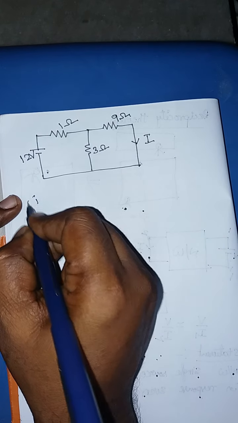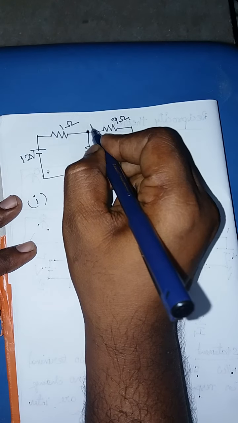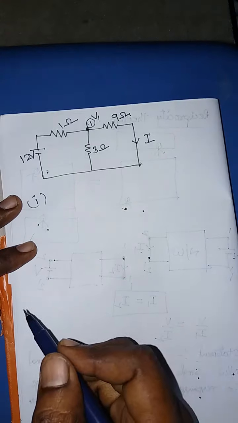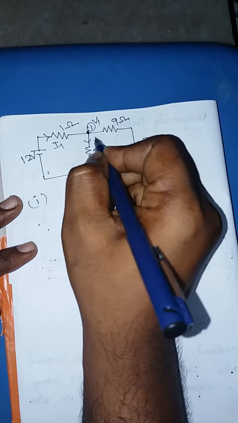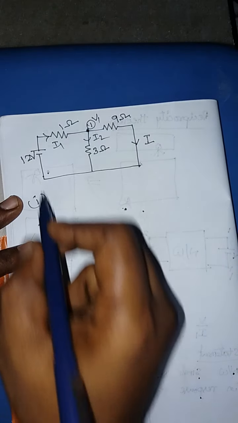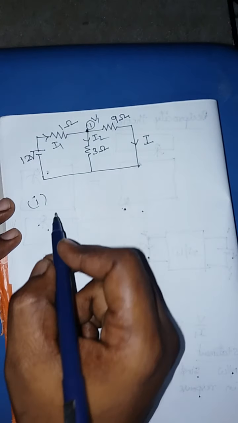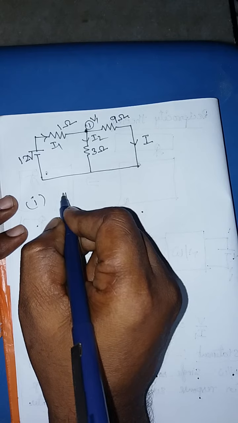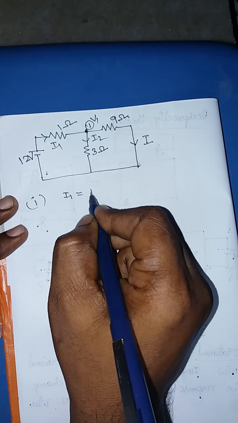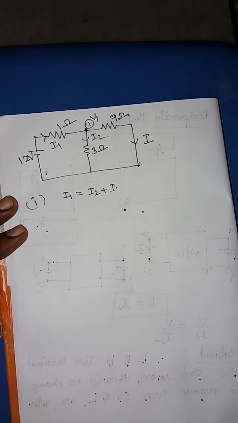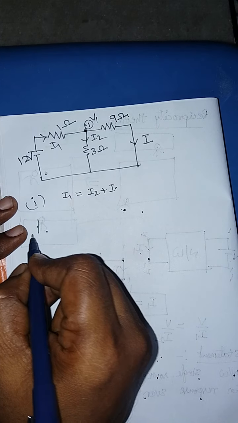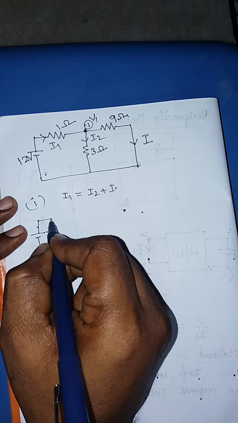So first case, let it be, this is node voltage V1, then let it be, this is I1, I2. If you apply the KCL at node 1, what is the equation? I1 is equal to I2 plus I3, I. Now what is I1?